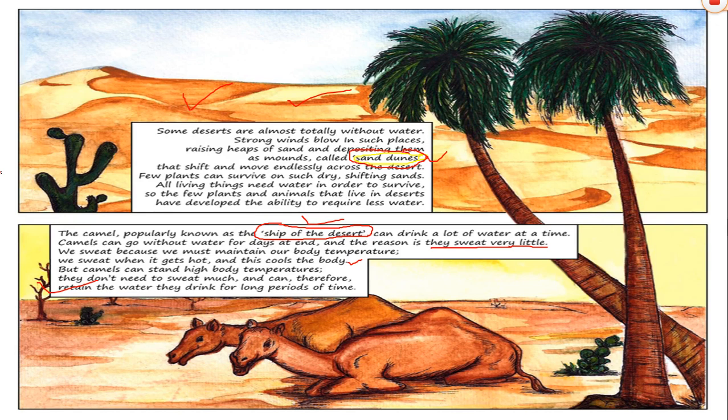They have developed an ability to require less water for their existence, like the camel. So the camel, the ship of the desert, can do without water for several days. Why is it possible? This is possible because camels can drink a lot of water in one go and they lose very little water as they hardly sweat. We human beings generally sweat, right?